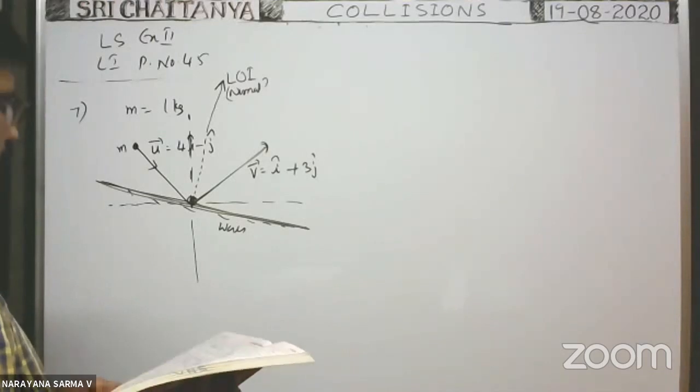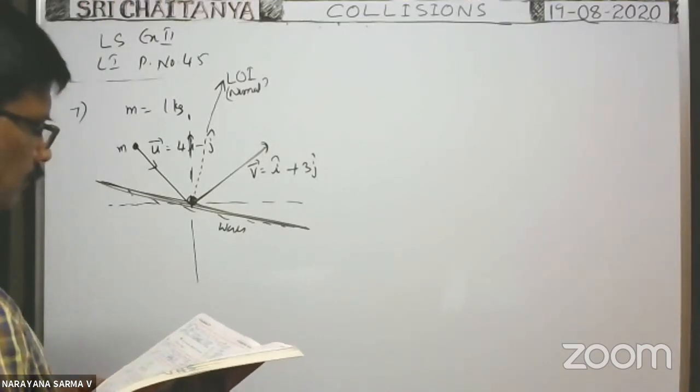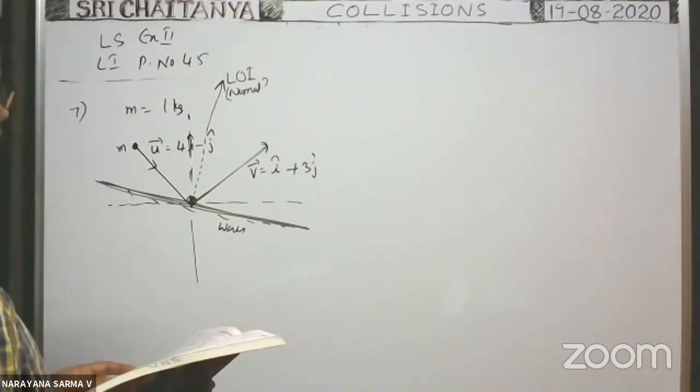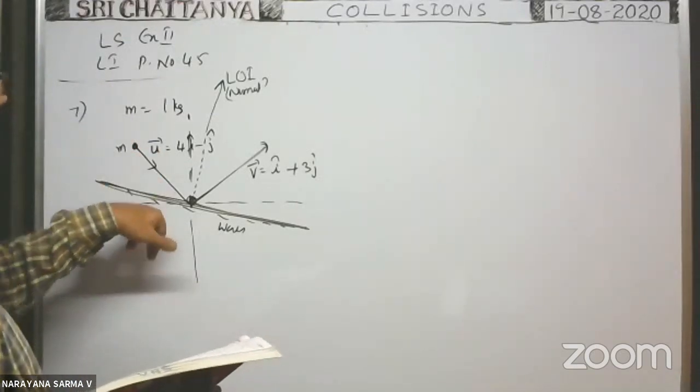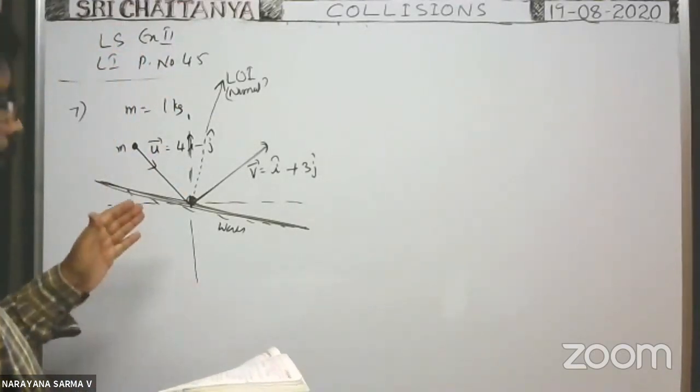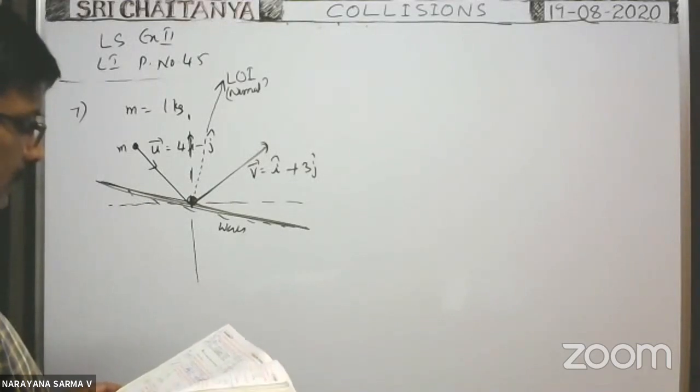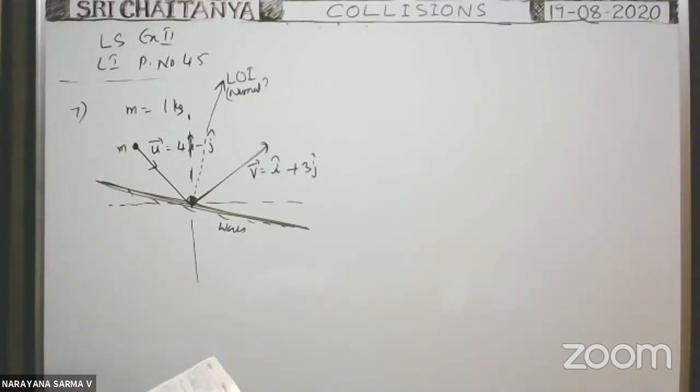So here change in momentum takes place only along this normal. What is the impulse received by the body along the normal direction? You write in vector form.